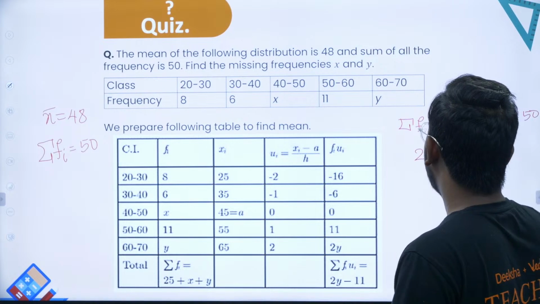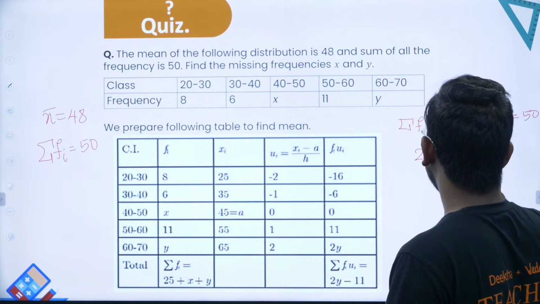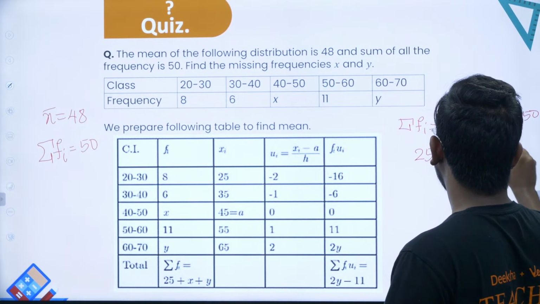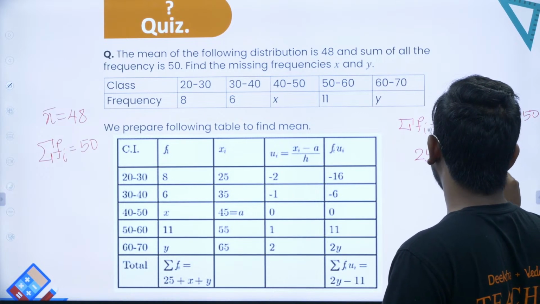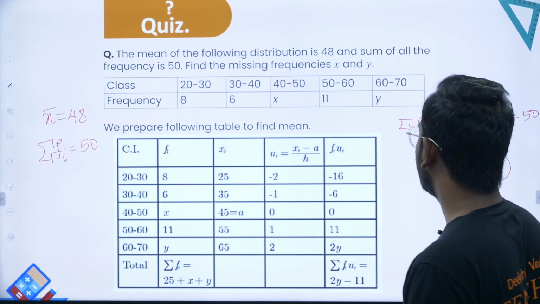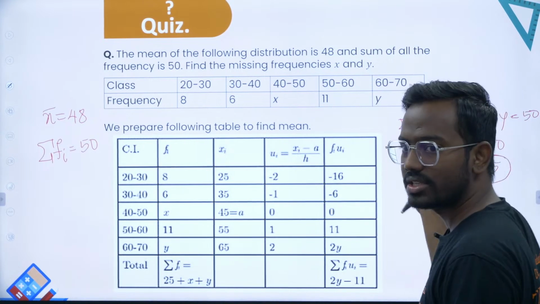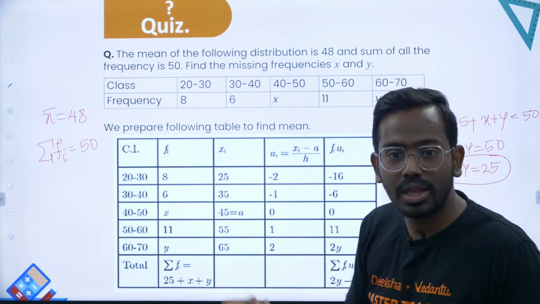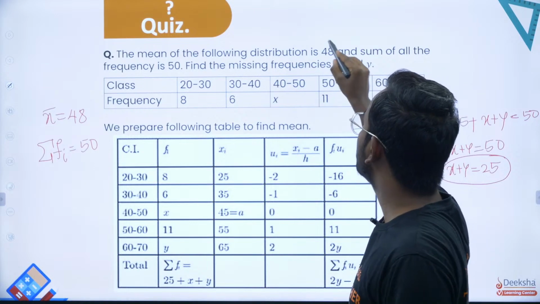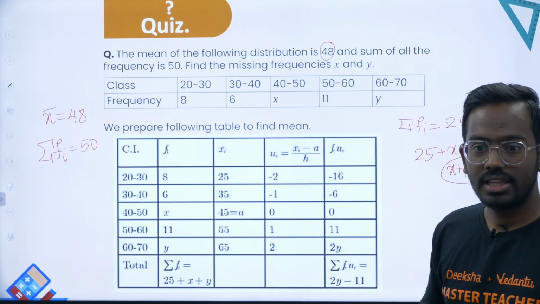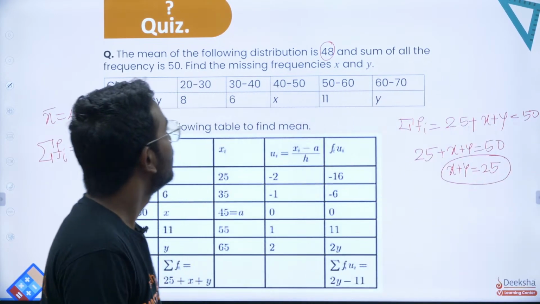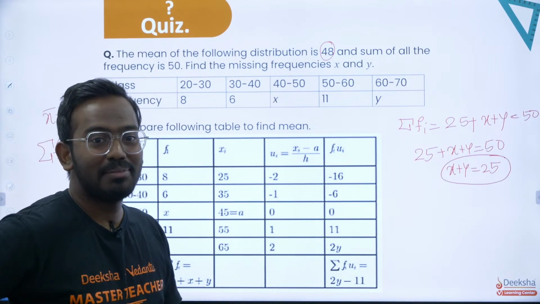So 25 plus x plus y, if suppose that is 50, then your x plus y should be equal to 25. So this is one way of getting things, but you have one equation with two variables. I need one more equation, so I will be making use of this data. They have given the mean to be 48.